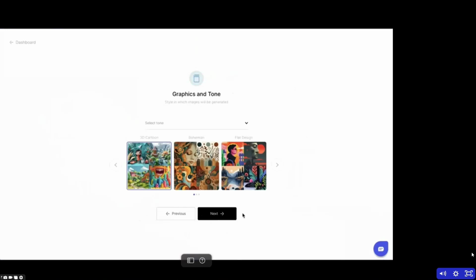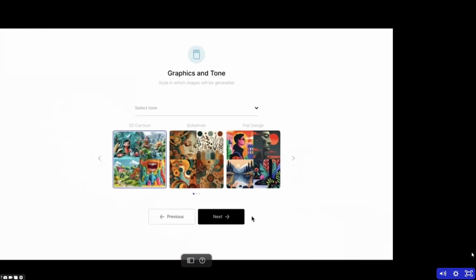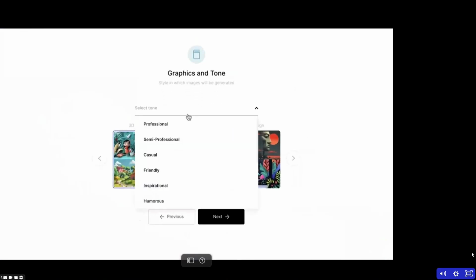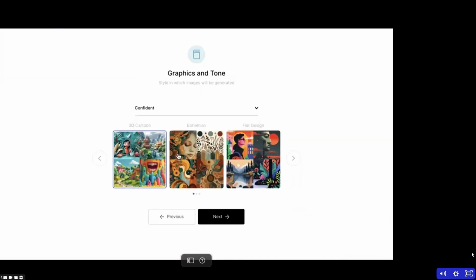So we're going to skip that. And now we're choosing the tone for the sales copy on the page. And you know what? Let's do a confident tone for the sales copy. Not too cocky, but definitely a little confident so they feel like, hey, this guy knows what he's talking about.